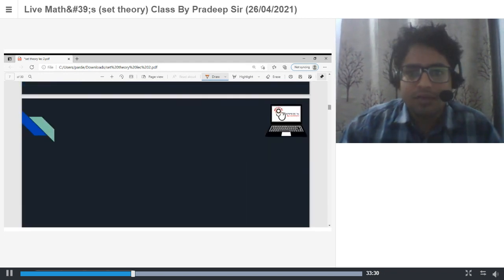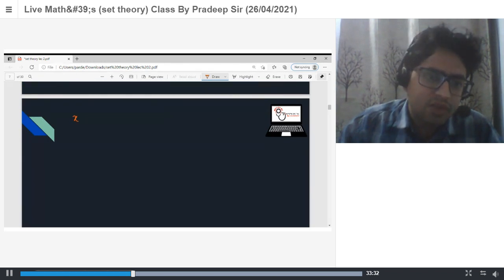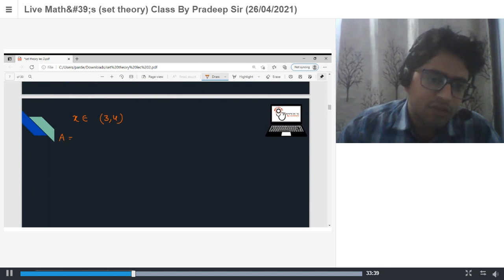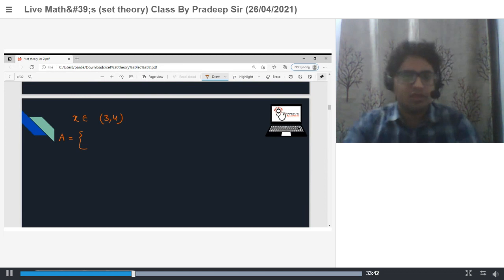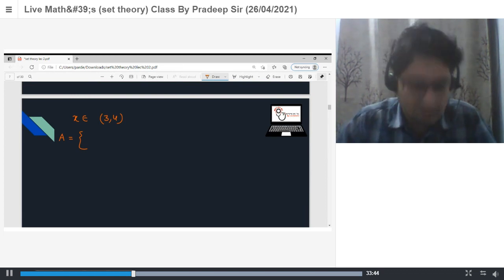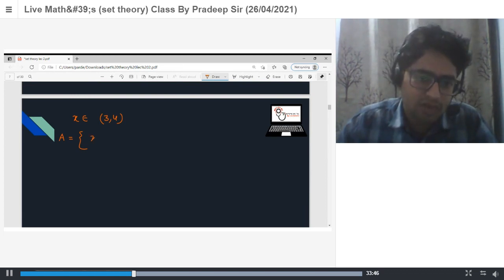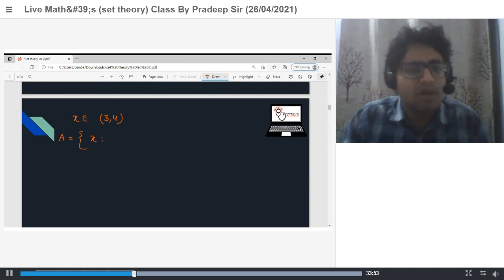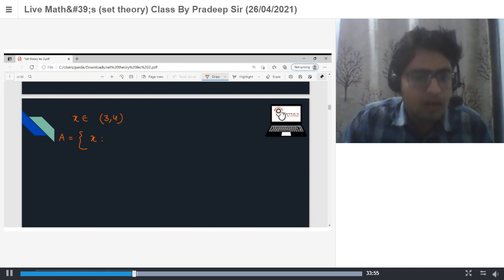Okay, if x belongs to (3, 4), an open interval, write this in set builder form. What is the set builder form for this interval? Sir, x such that x is any real number greater than or equal to 3.